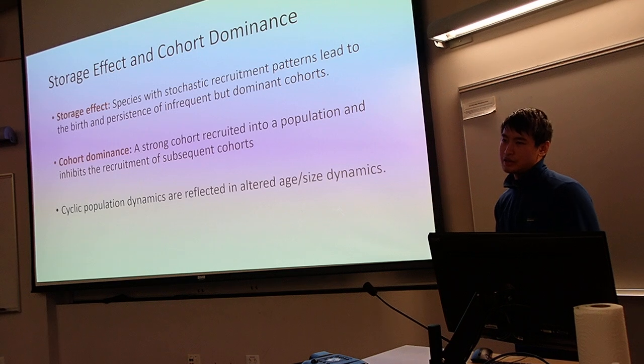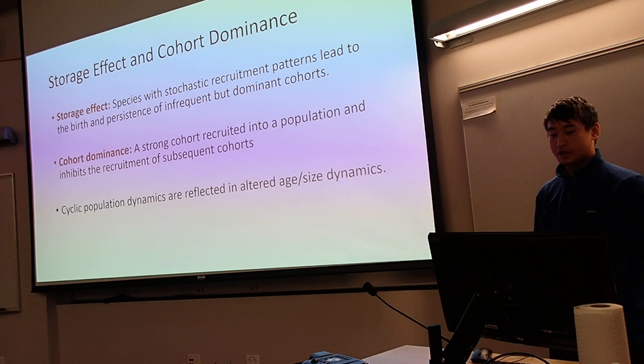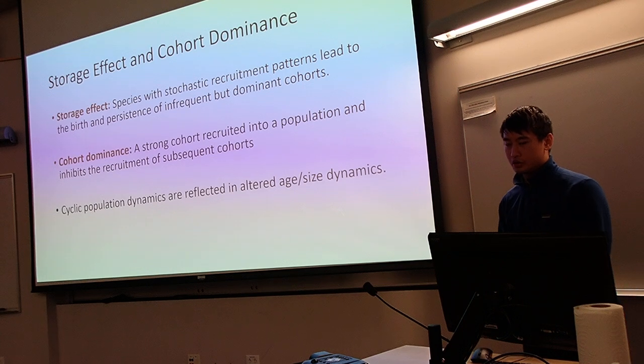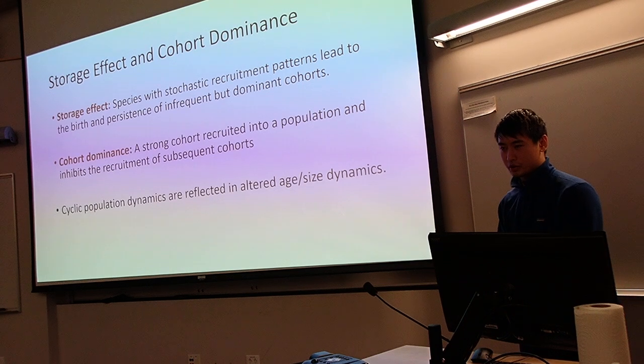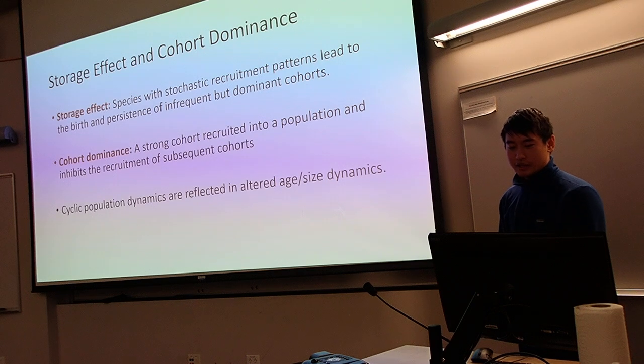One possible cause of these cyclic population dynamics is something called the storage effect, where species with stochastic recruitment patterns often don't always recruit, but when they do recruit, the cohort that recruits becomes dominant. Through things like intraspecific competition and cannibalism, they outcompete subsequent cohorts and become the most prevalent in the population. And these often are reflected in the age and size dynamics of these organisms.